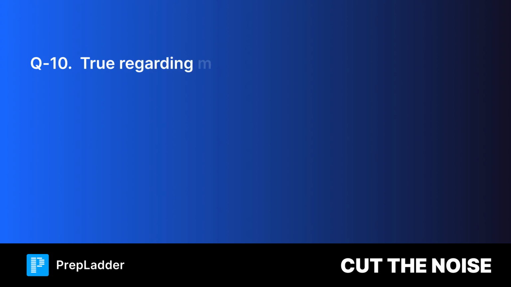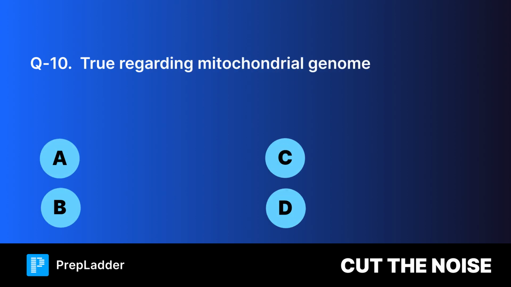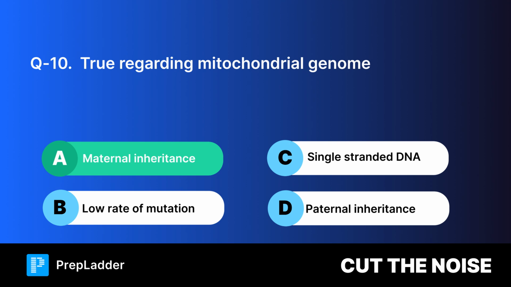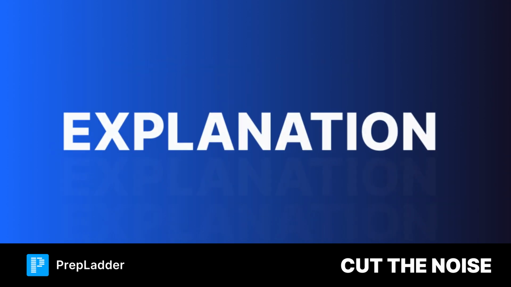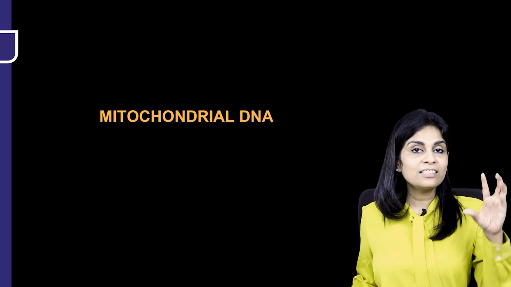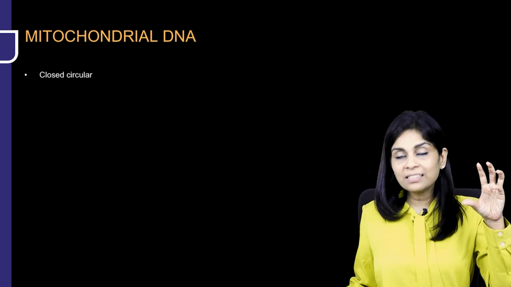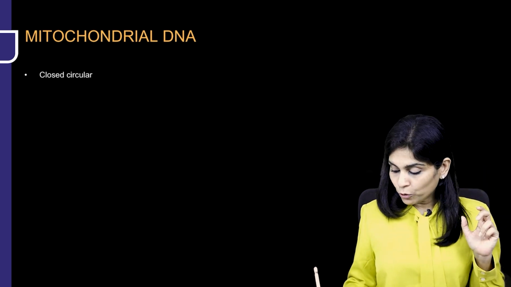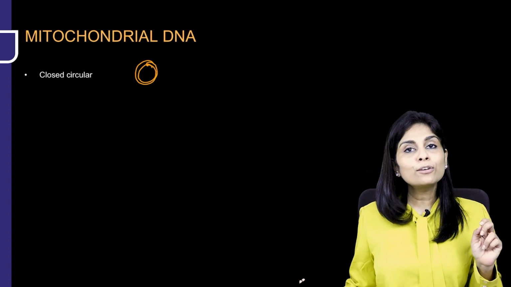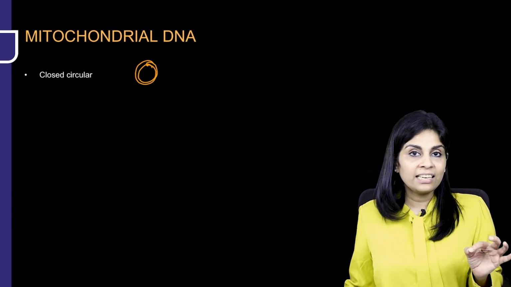Question 10. True regarding mitochondrial genome. Your options are, and the correct answer is maternal inheritance. Here's the explanation. Mitochondrial DNA. The first property of mitochondrial DNA is that it is a closed circular double-stranded DNA. Similar to plasmids of prokaryotes, your mitochondrial DNA is a closed circular double-stranded DNA.